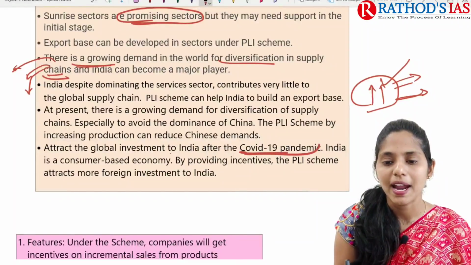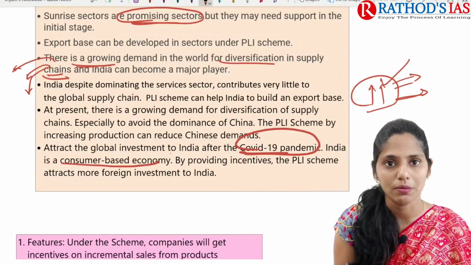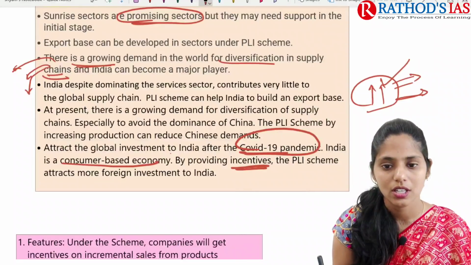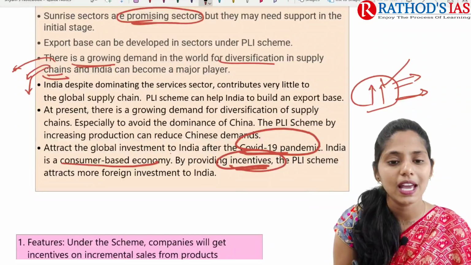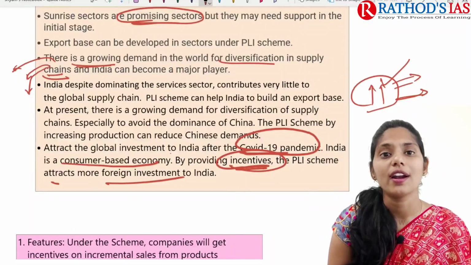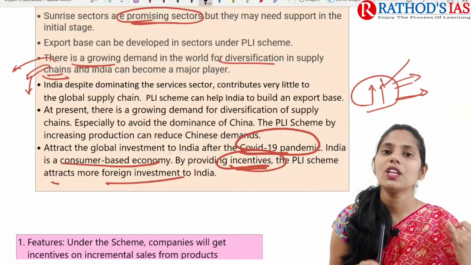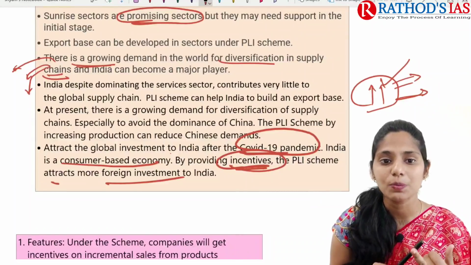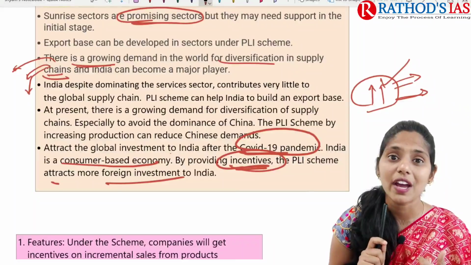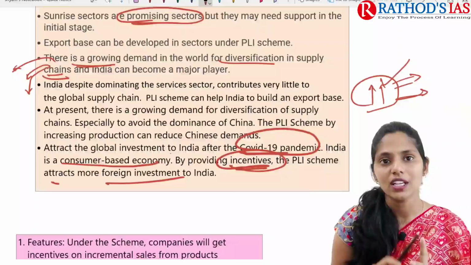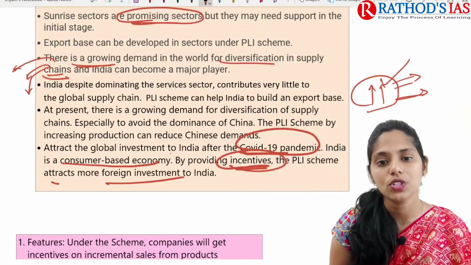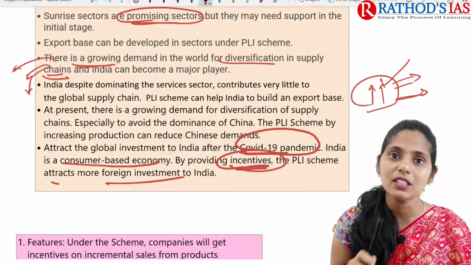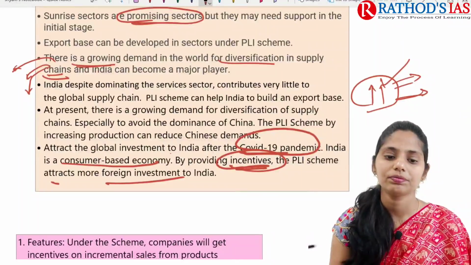After the COVID-19 pandemic, India, being a consumer-based economy, will be provided some incentives. By providing these incentives, the PLI scheme attracts more foreign investments in India. So, first, we need to give support for these sunrise sectors, and we need to increase our export base. Next, we need to diversify our supply chains, and whenever we are increasing our production, it will give good competition for China. And next, we can attract global investments. For all these things, we need this type of scheme.